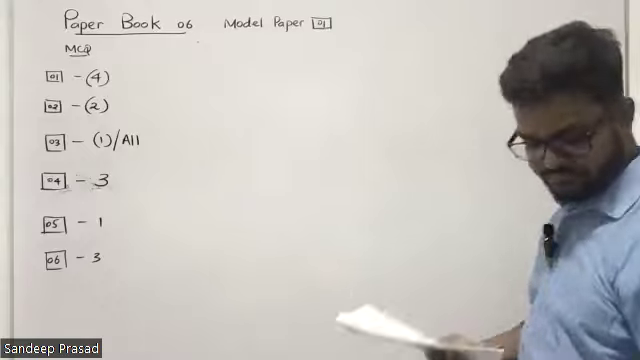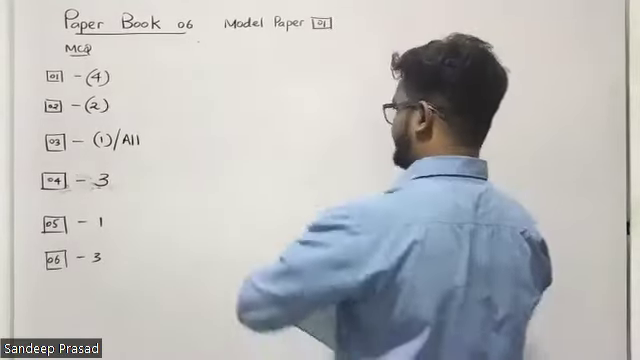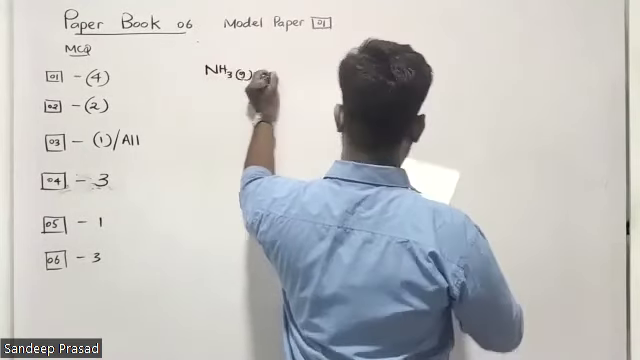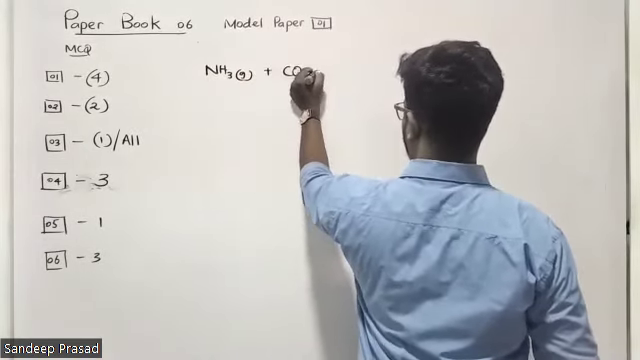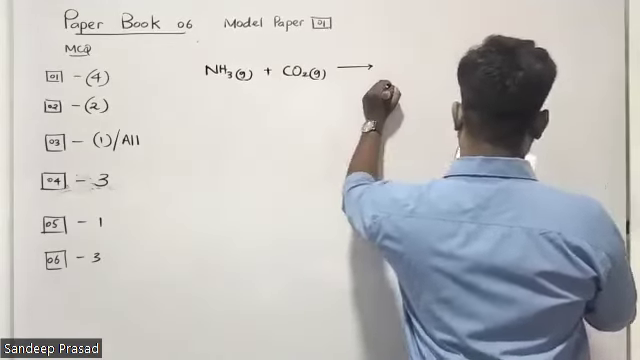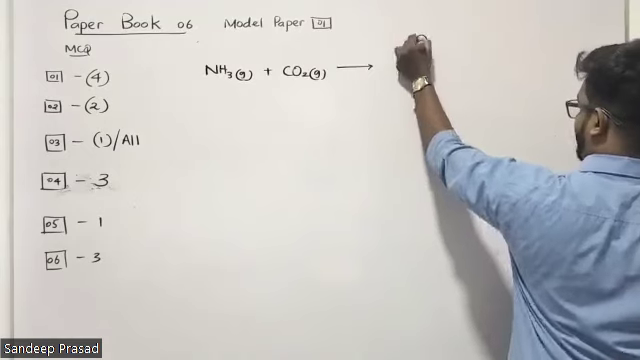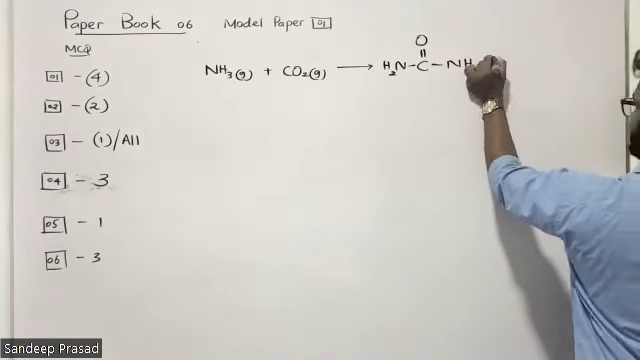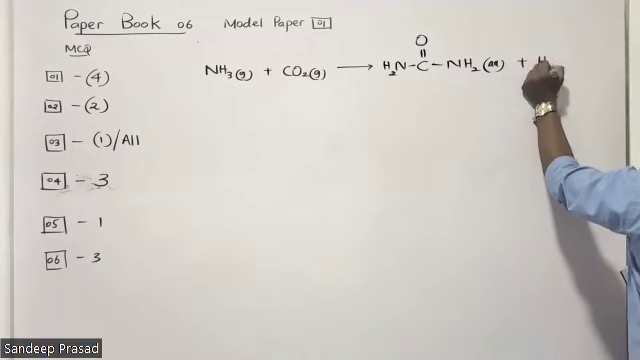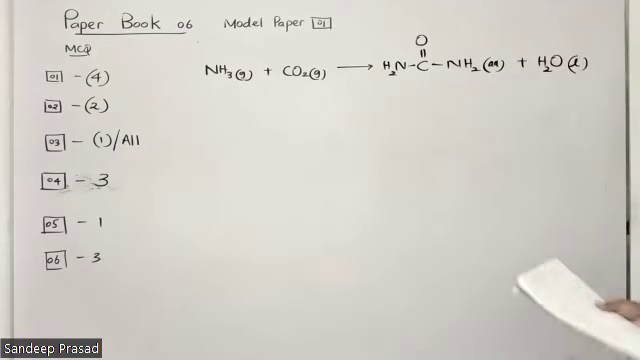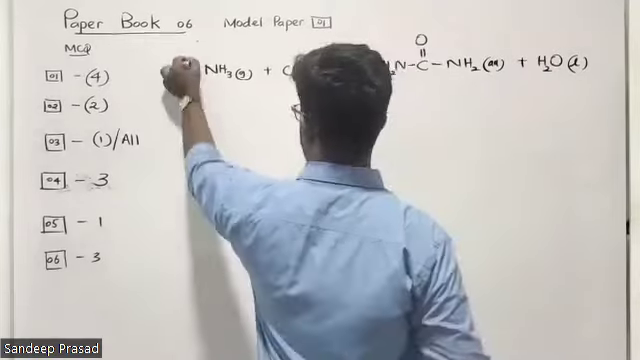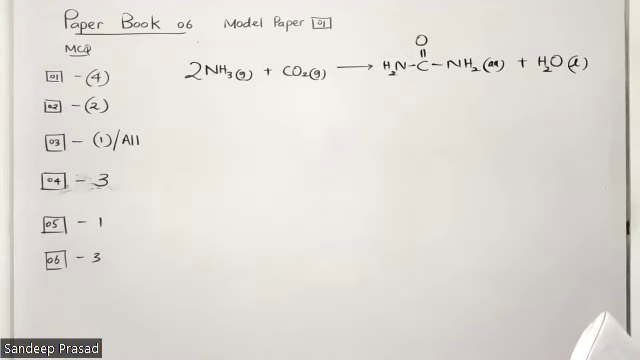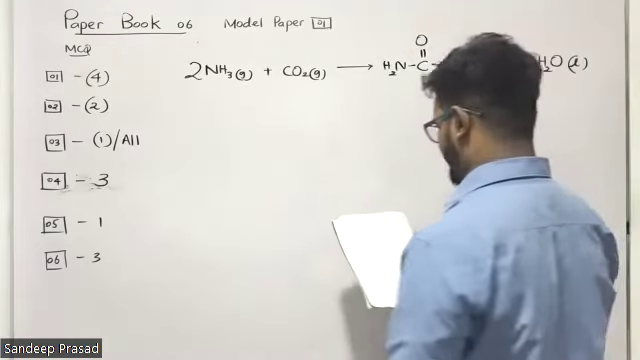Look at the reaction they have given. Ammonia gas is reacting with carbon dioxide gas to produce urea. Urea is a compound like this, NH2, NH2, CO, plus H2O liquid. In order to balance the reaction, we have to put 6 hydrogens, 2 oxygens, 1 carbon. So the reaction is balanced perfectly. This is the balanced reaction. We have been given the balanced reaction.